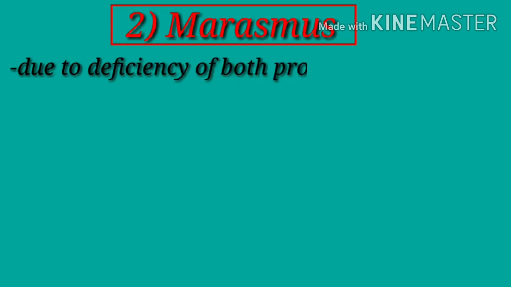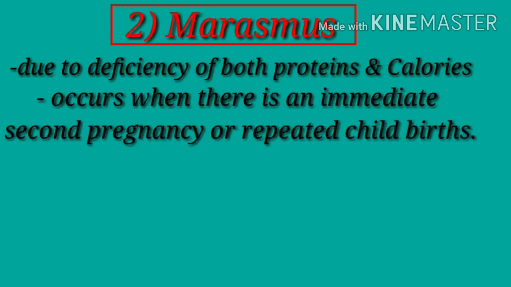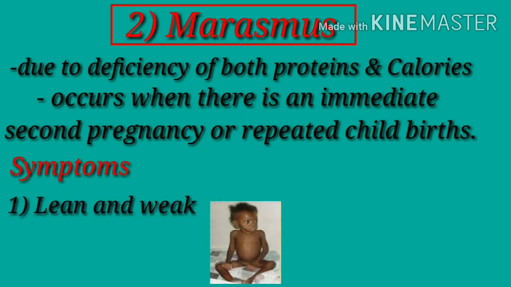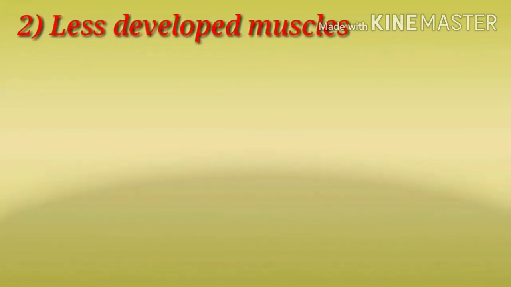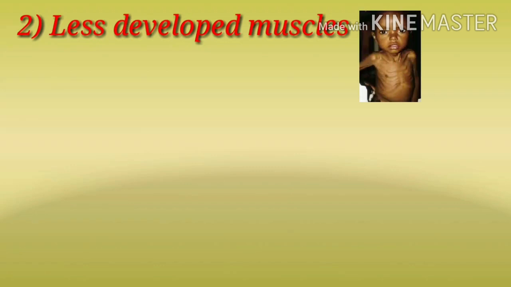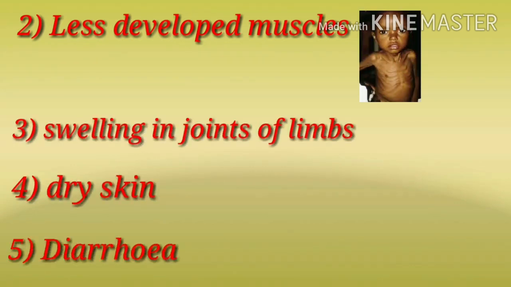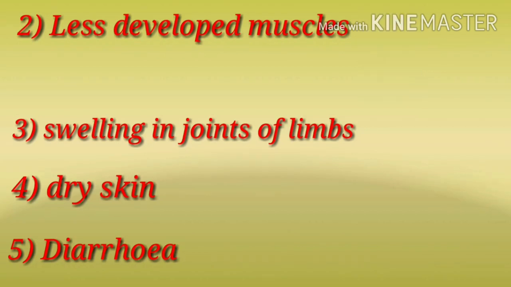Next is marasmus. Marasmus is due to deficiency of both proteins and calories, and occurs when there is an immediate second pregnancy or repeated childbirths. So what are the symptoms? Lean and weak, less developed muscles, dry skin, swelling in the joints of limbs, diarrhea.